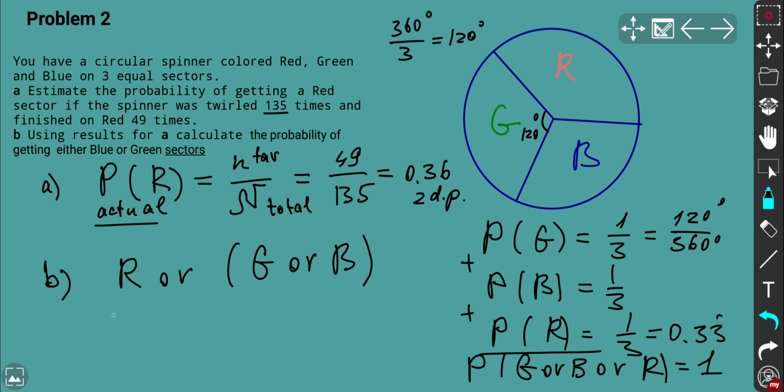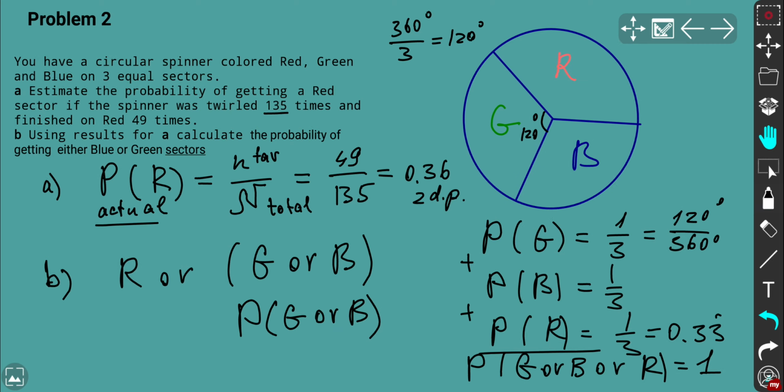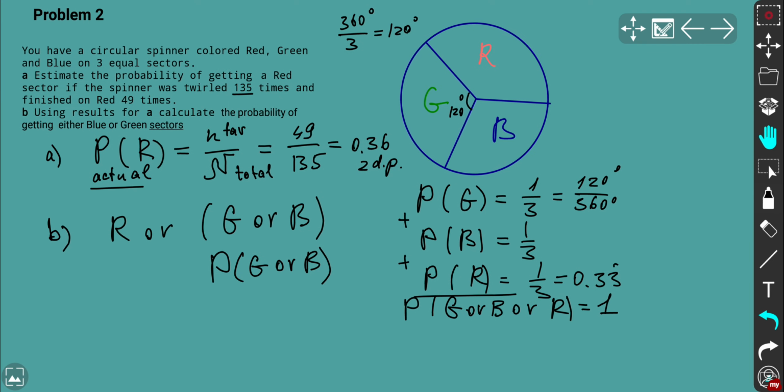And we want to estimate probability of having green or blue. So what we can do in this case, we know that in total, even actual probability, if we add all those probabilities, we need to get 1. That's definitely the case.